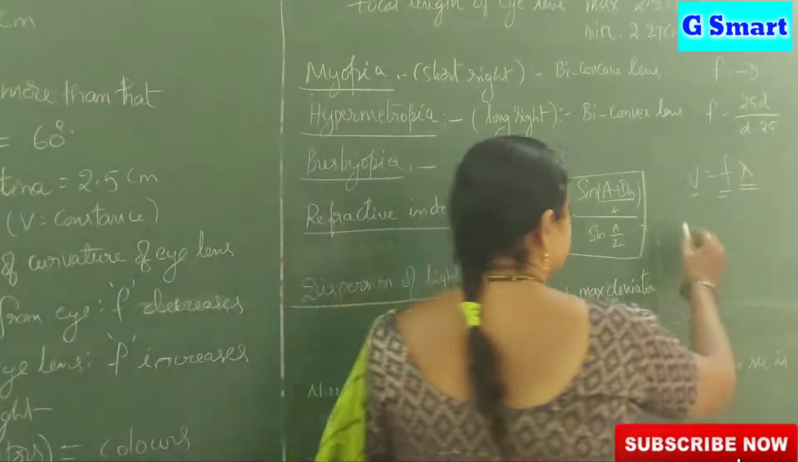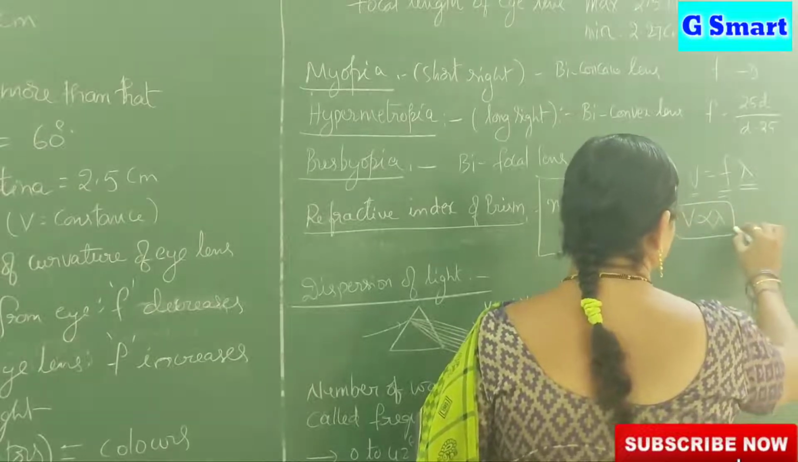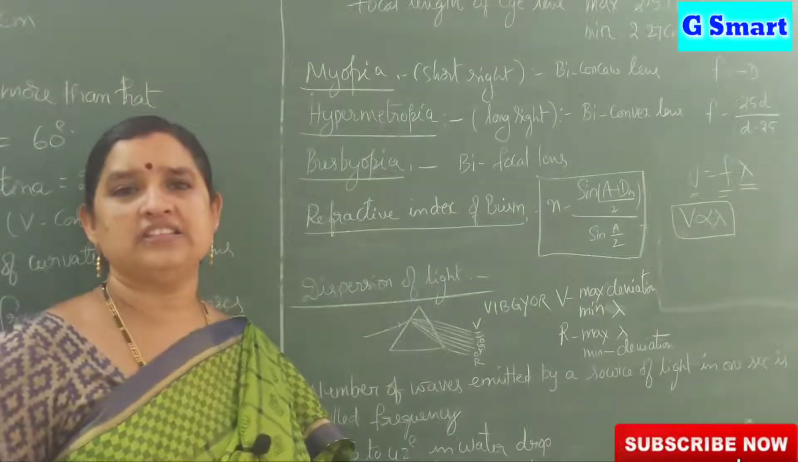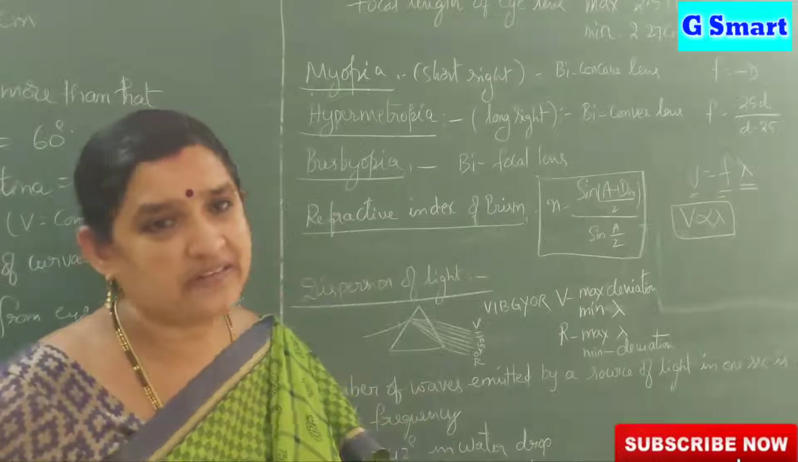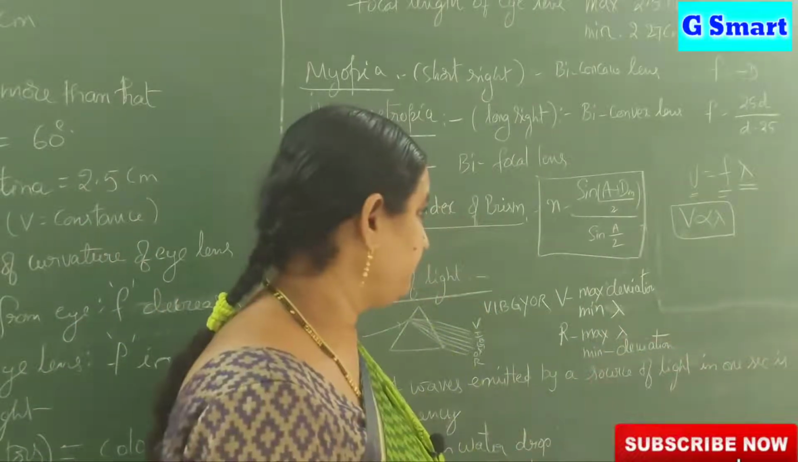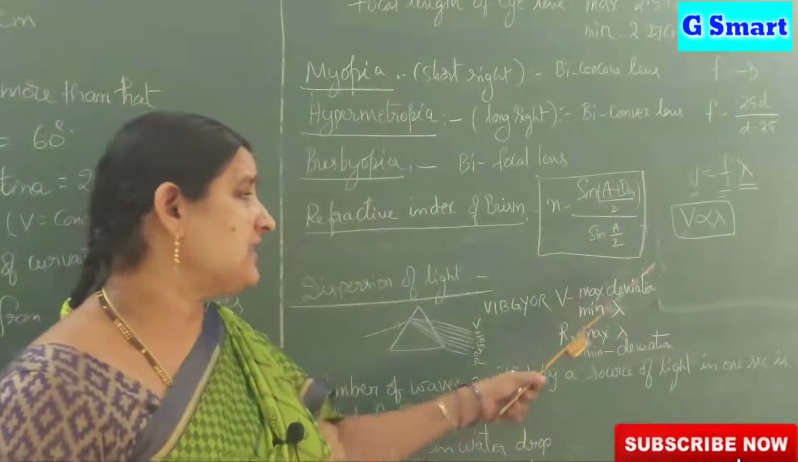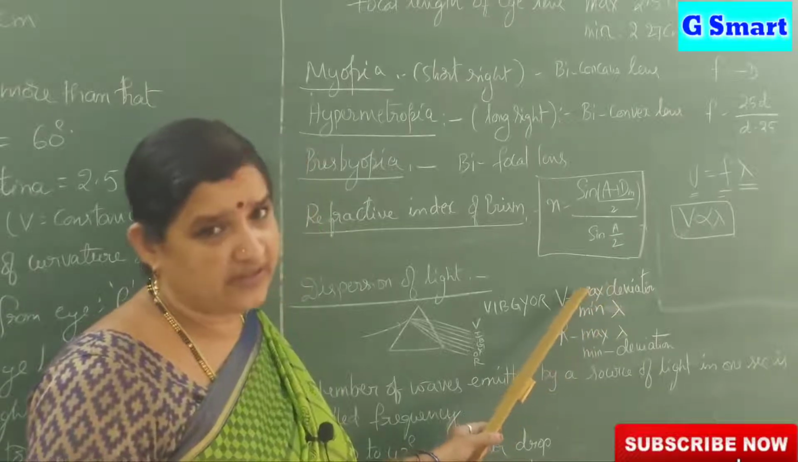When lambda increases, V increases. When V decreases, lambda decreases. What does it mean? The light which has more wavelength has more velocity, and the light which has less wavelength has less velocity. In VIBGYOR, V, violet, has the maximum deviation.